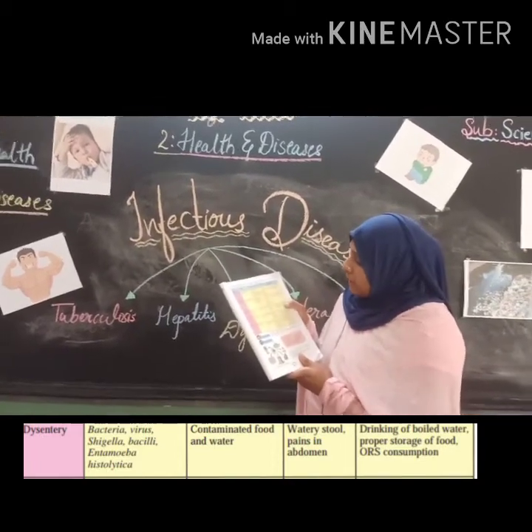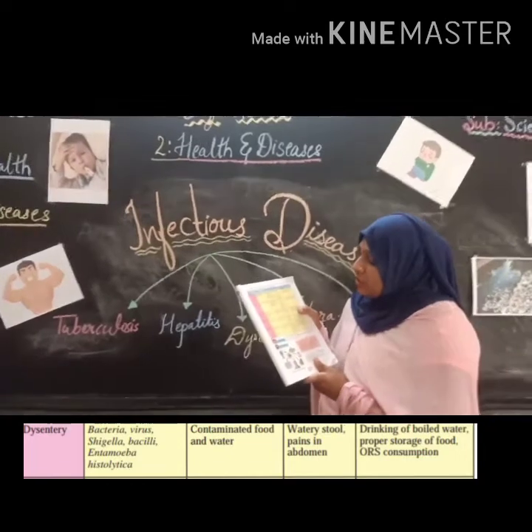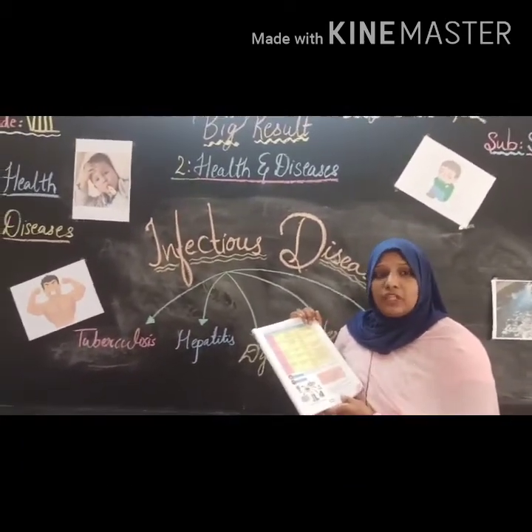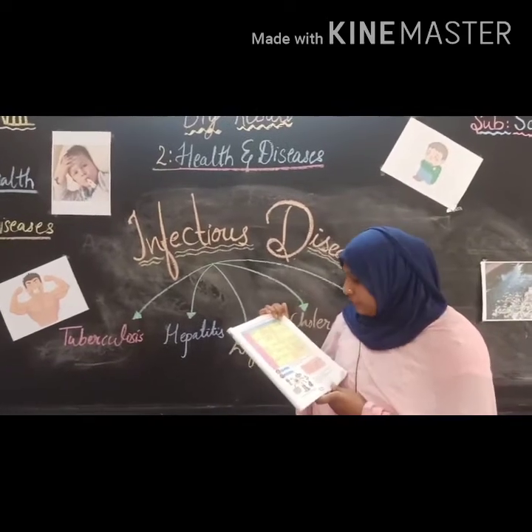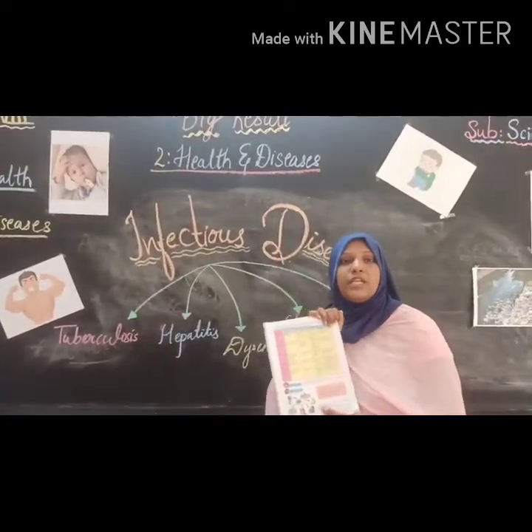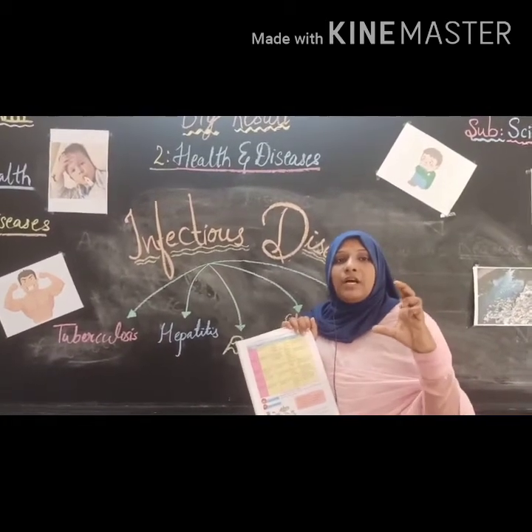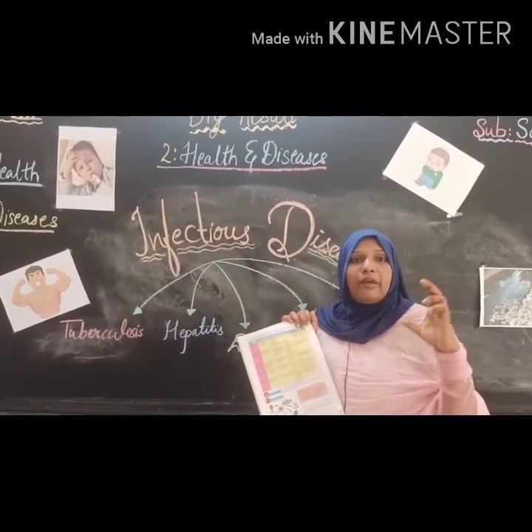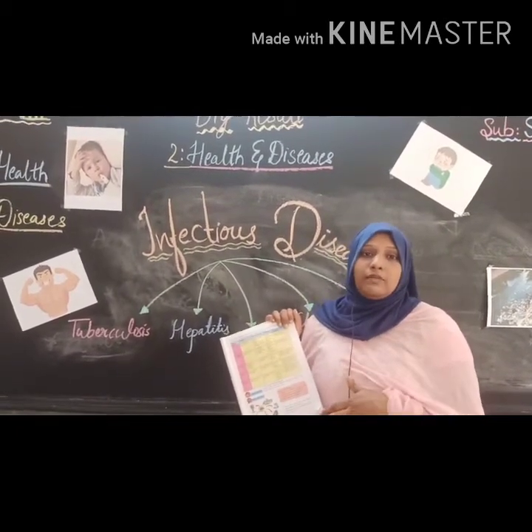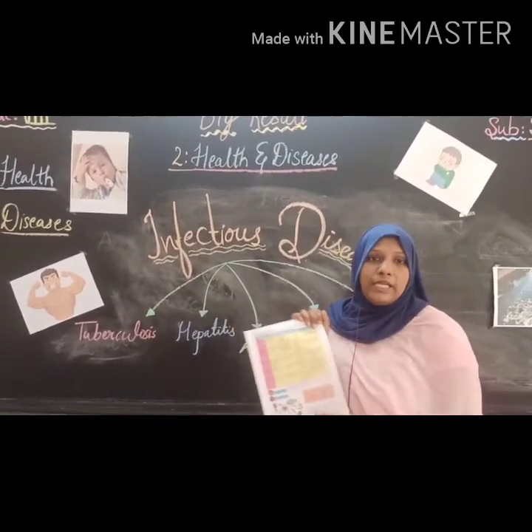Okay. Now, what are the prevention and treatments? We have to drink boiled water. We have to eat fresh food, clean food, as well as take ORS. What is ORS? It is a kind of energy drink which balances the water proportion in our body.